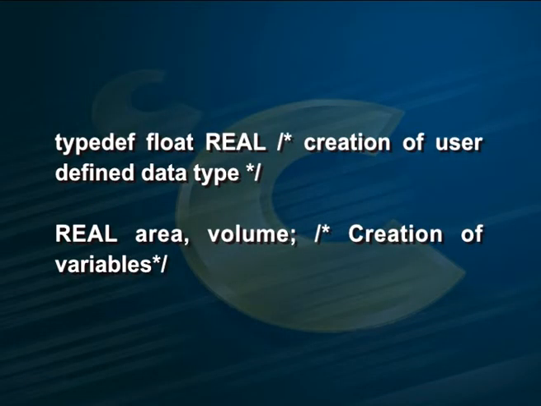Secondly, the descriptive new name given to the existing data type may make it easier to understand the variables in the source code. Let us see one example. typedef float real; This is the creation of a user defined data type. Then, real area, volume; This is the creation of variables. The declaration uses the user defined data type real, which is a synonym for the float data type.